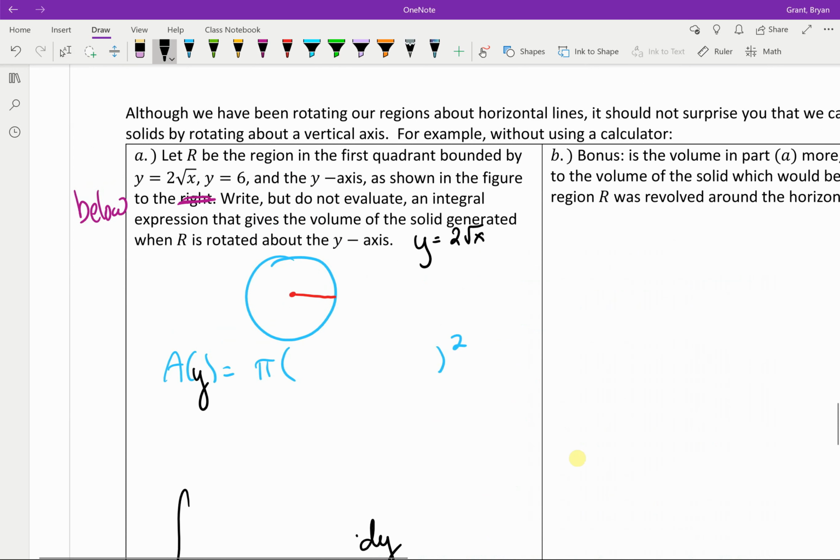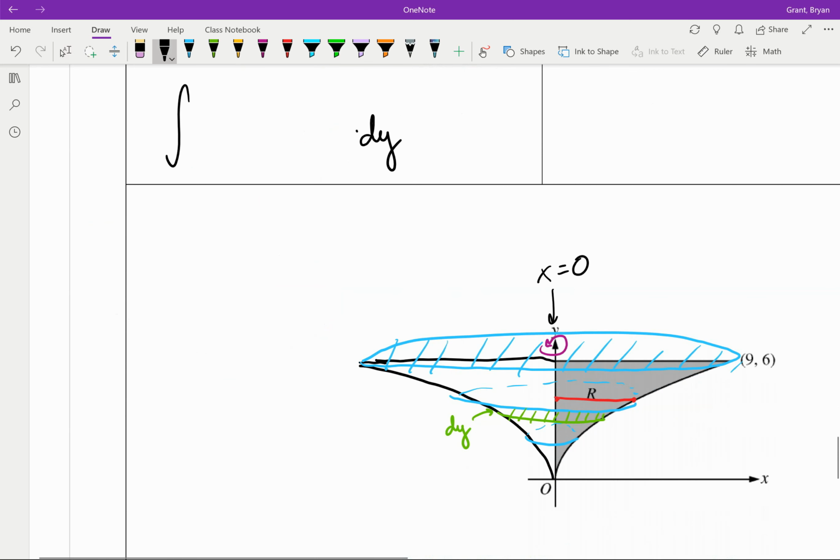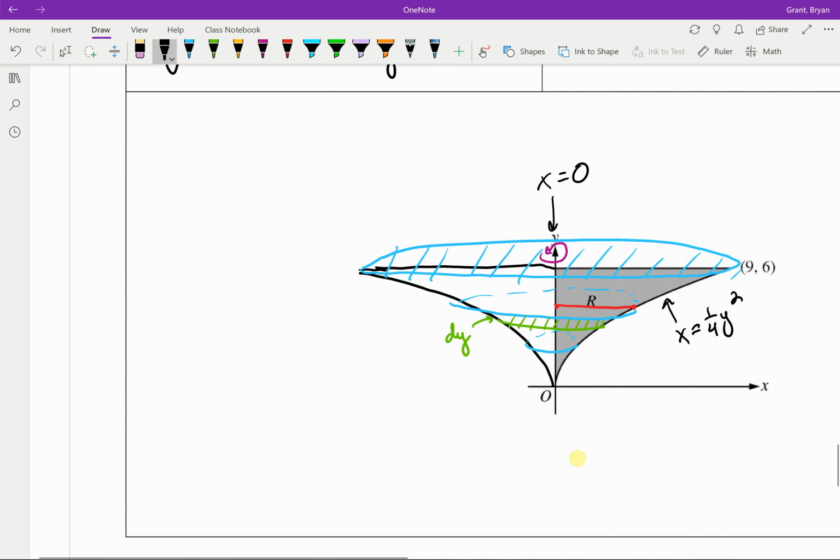I'm going to go ahead and get x by itself. So I'm going to multiply by 1/2, and then square both sides. When you square everything on the left side, you'll get 1/4 y squared. There we go. Okay, so now everything's in terms of y. That's useful. This means this equation, although you could say it's y equals 2 square roots of x, you could also say it's x equals 1/4 y squared, same function, though technically that one would go down here too, but that won't matter for us.